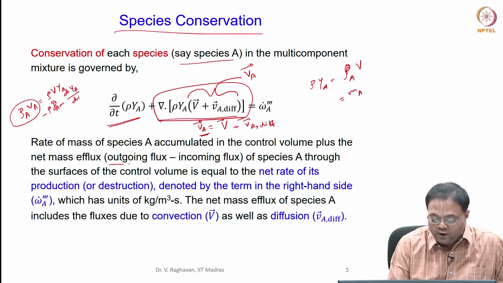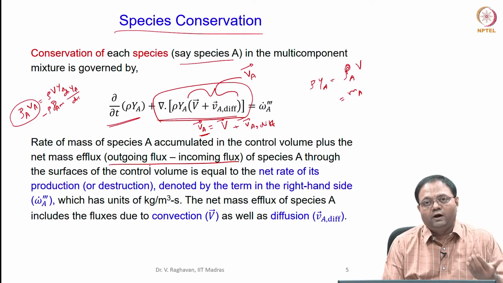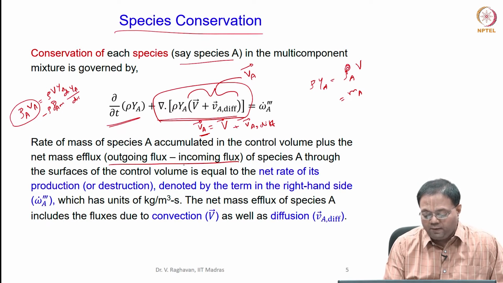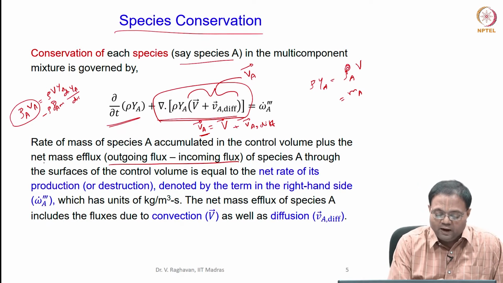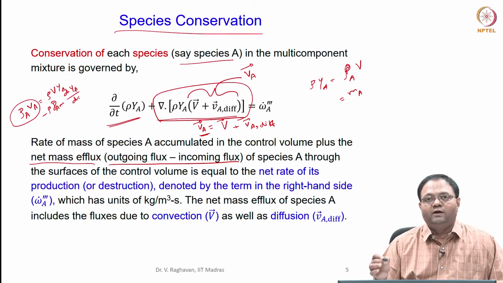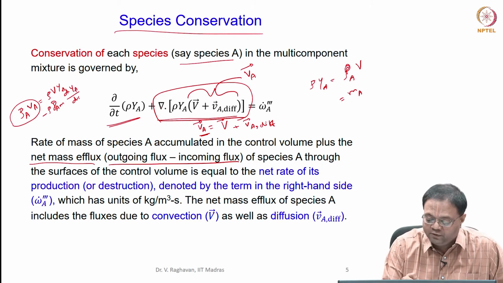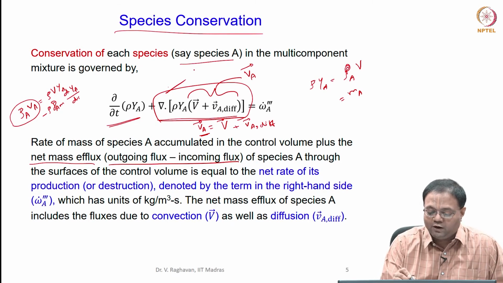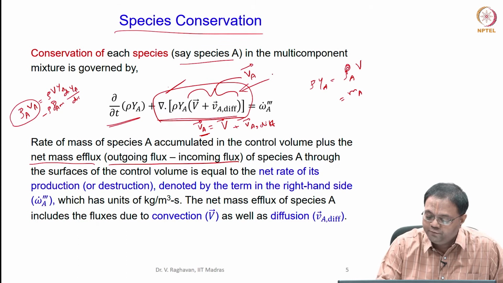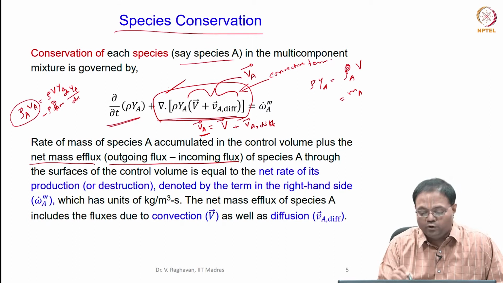The outgoing mass flux is the mass flow rate divided by the cross-sectional area, minus the incoming mass flow rate per unit area. That net term is the second term here. It is called the convective term. Basically, in this particular case, it also includes the diffusion.